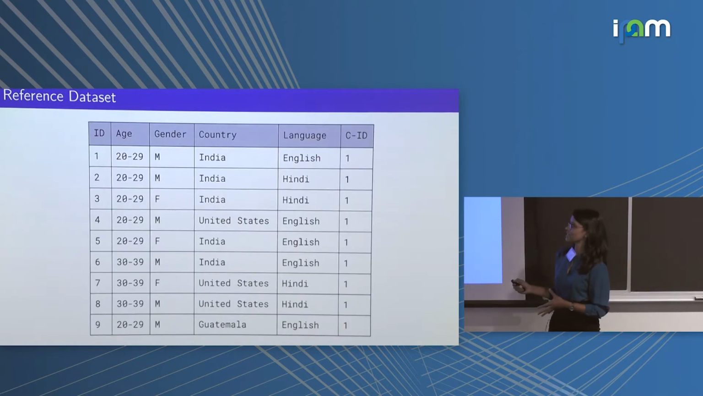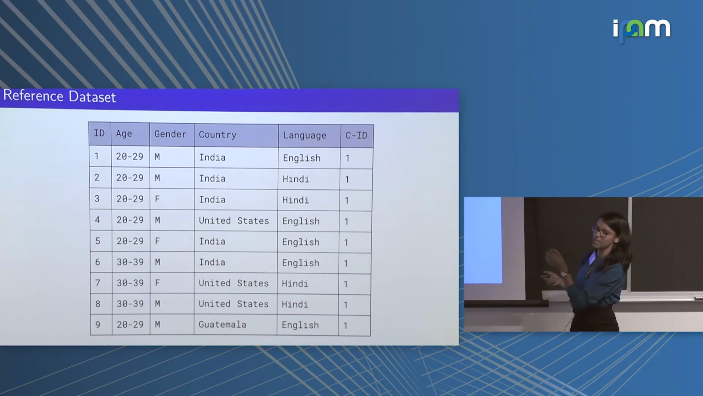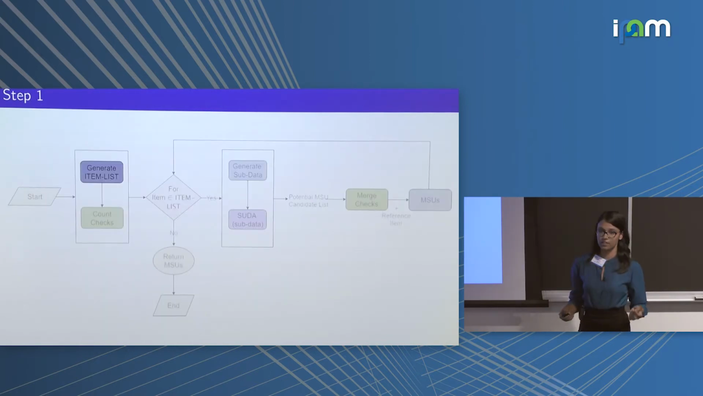This is a reference data set that we will be using to illustrate how SUDA functions. To get a bit of familiarity with it, it has 5 columns, as you can see: age, gender, country, language, and the campaign ID of the advertisement that a particular person saw. These column names are what we refer to as attributes, and all the values that these attributes can take are what we call an item. An item can be country equal to India, language equal to Hindi, or campaign ID equal to 1. The first step in our SUDA algorithm is to generate the item list.